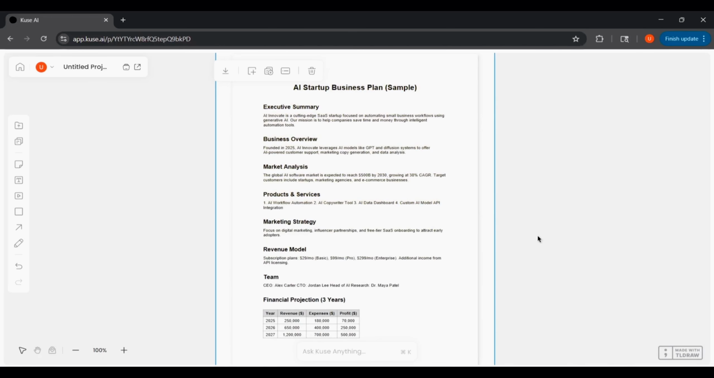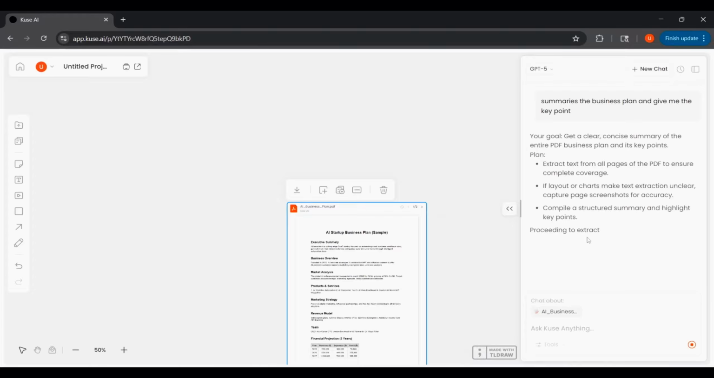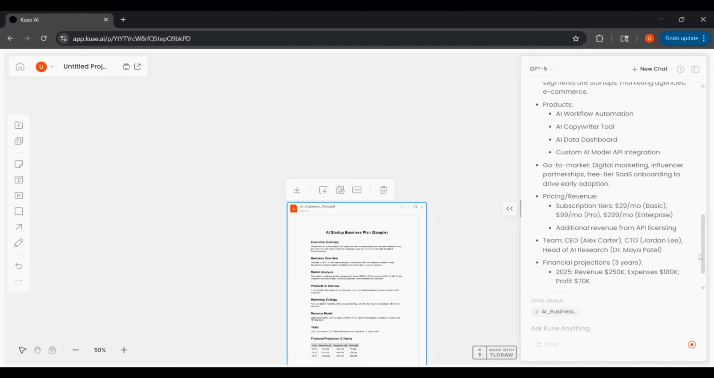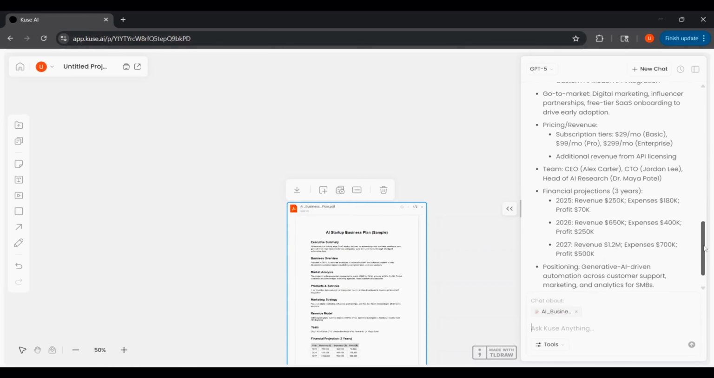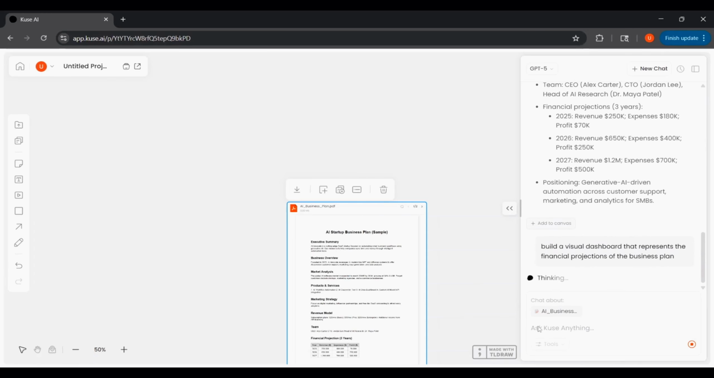For example, you could type in, "Summarize this business plan and give me the key points." Within seconds, it'll break down all the important details, things like market size, competitors, pricing strategy, without you having to read the entire thing line by line. And the cool part is, it doesn't just summarize. You can also tell it to generate dashboards, charts, or even a cleaned up version of the data that's easier to understand.